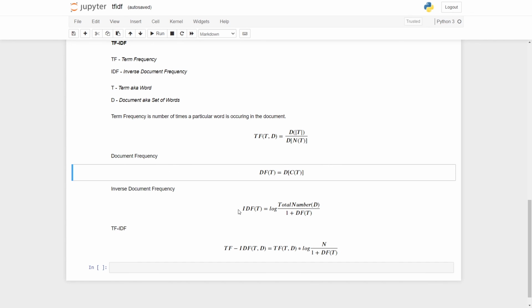So IDF, the inverse document frequency, is represented by the log of the total number of documents that we have divided by 1 plus the document frequency of T. Since the document frequency is given like this, this is the formula of inverse document frequency. Now we have the term frequency as well as the inverse document frequency, and we just multiply them. So we multiply the TF with the IDF, and we have the TF IDF.